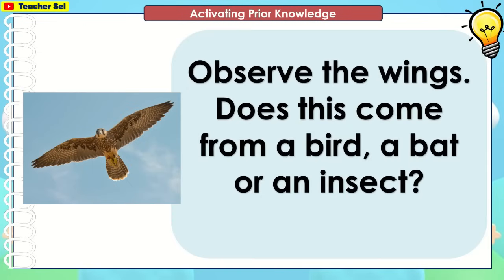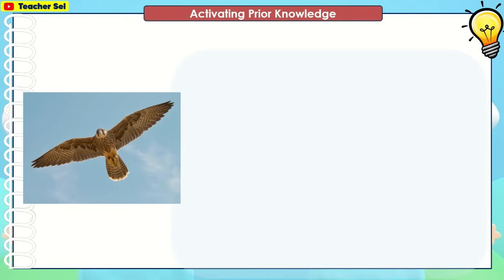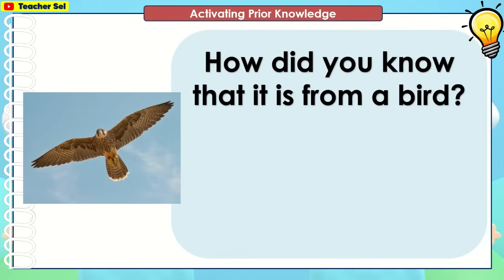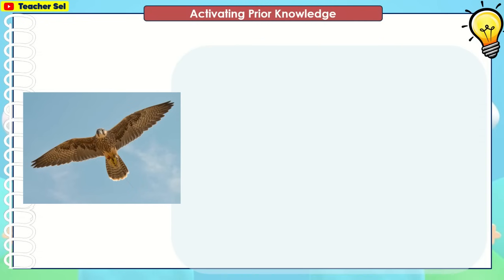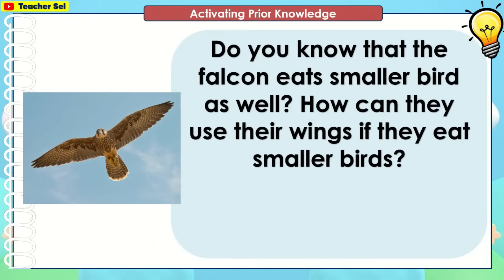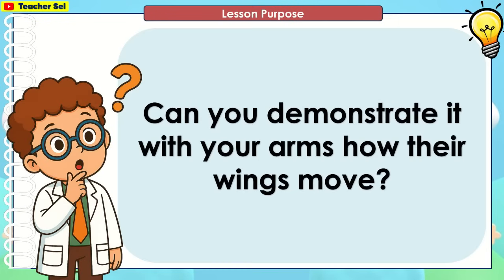Observe the wings. Does this come from a bird, a bat, or an insect? It is from a bird. How did you know that it is from a bird? The wings have feathers. Insects and bats do not have feathers. Do you know that the falcon eats smaller birds as well? How can they use their wings if they eat smaller birds? They can chase after these birds so they can eat them. Can you demonstrate with your arms how their wings move?